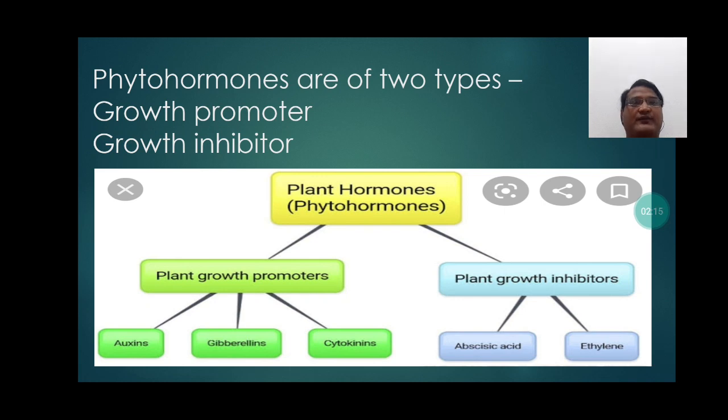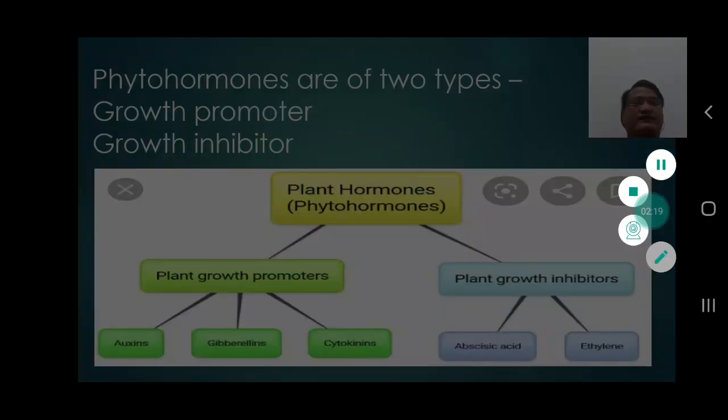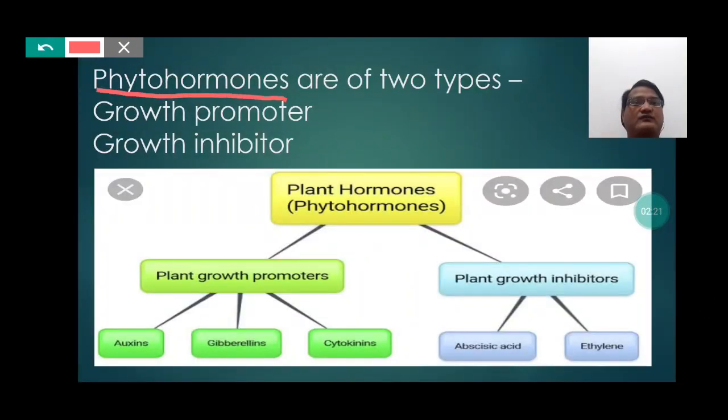Phytohormones are of two types. So students, here we can notice that phytohormones are of two types.